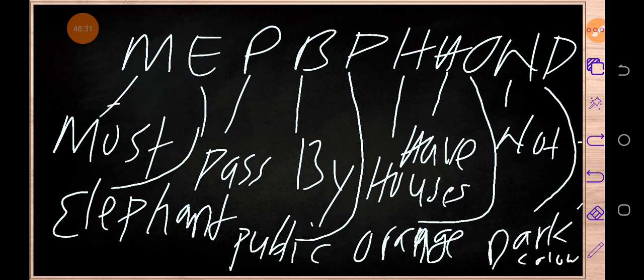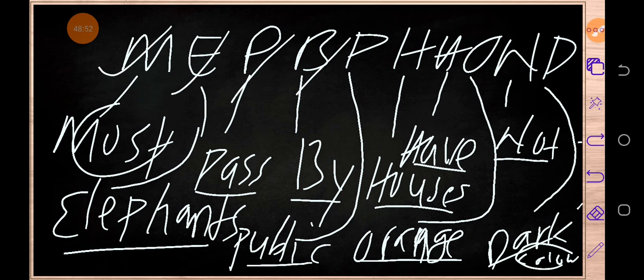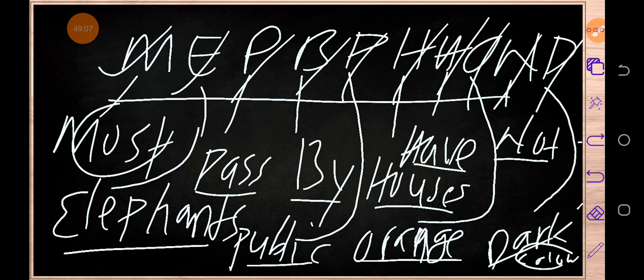Okay, so most elephants pass by public houses have orange, not dark color, to complete the sentence so that it can make sense. I'm sure you can see that it is very nice. So that's how you can be remembering these prefixes.